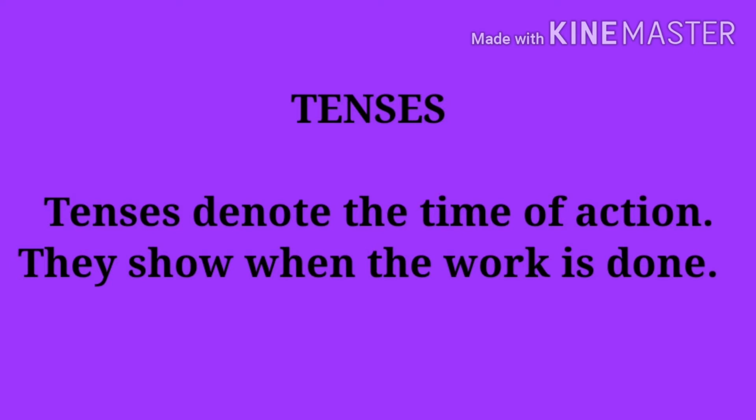First, what are tenses? Tenses denote the time of action. They show when the work is done. For example, if we say Ram went to school, it means the action happened in past. And if we say Ram goes to school, it means the action is happening in the present. Or if we say Ram will go to school, it means the action will happen in future.